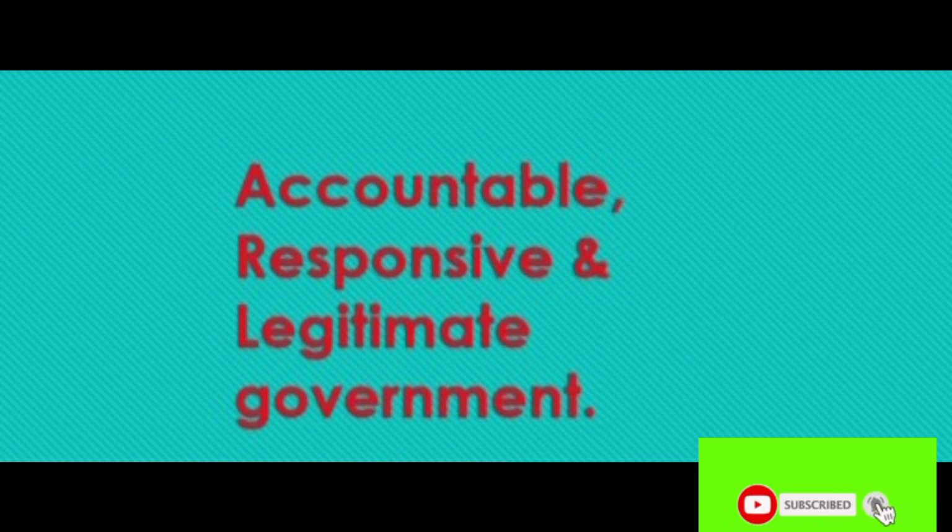Sometimes you may ask this question: is the democratic government efficient? Is it effective? Some people think that democracy produces less effective government. It is, of course, true that non-democratic rulers do not have to bother about deliberations in assemblies or worry about majorities and public opinion. So they can be very quick and efficient in decision making and implementation.